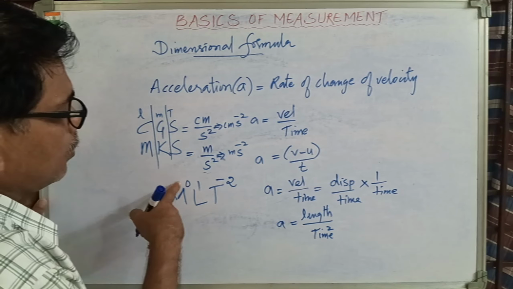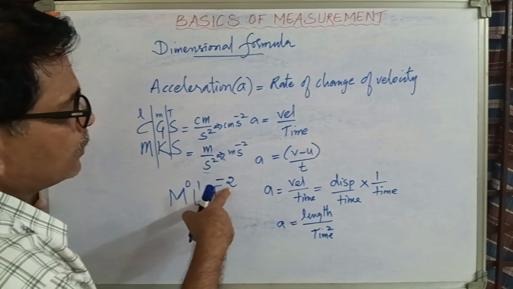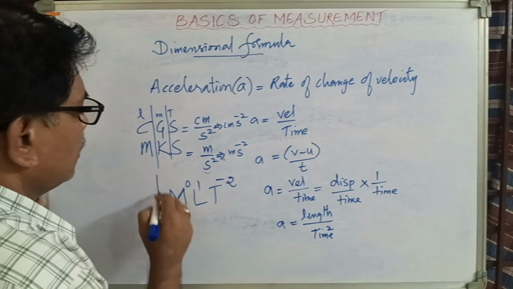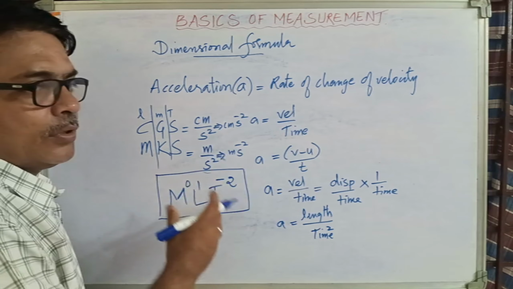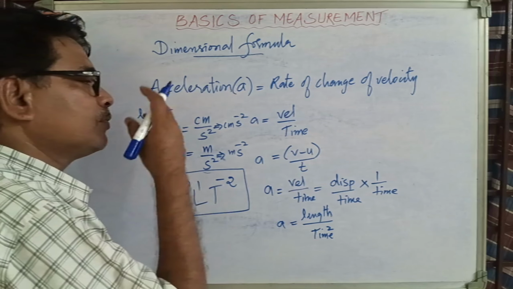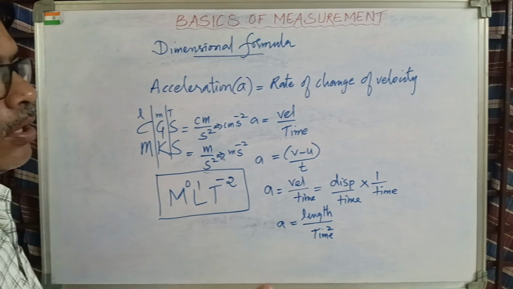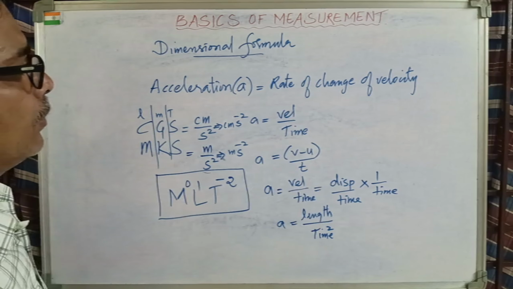M to the power of 0, L to the power of 1, T square inverse we call this one, or -2 also, to the power of -2 you can read out, okay. This is something about acceleration. We can write down these type of dimensional formulas for all the derived quantities and fundamental quantities, not an issue at all, depending upon their formula, right.